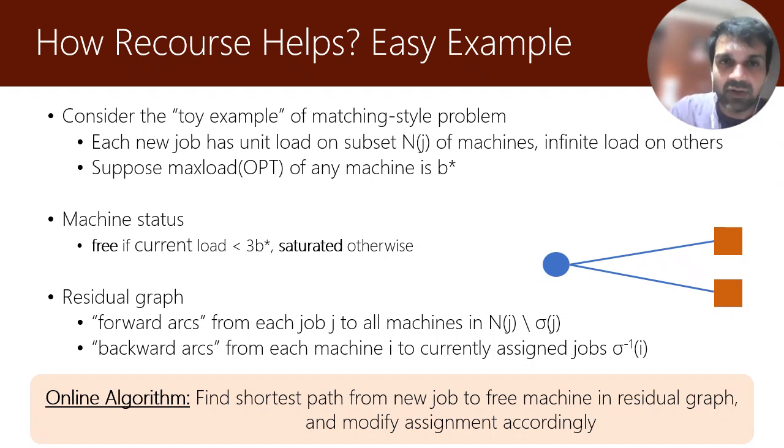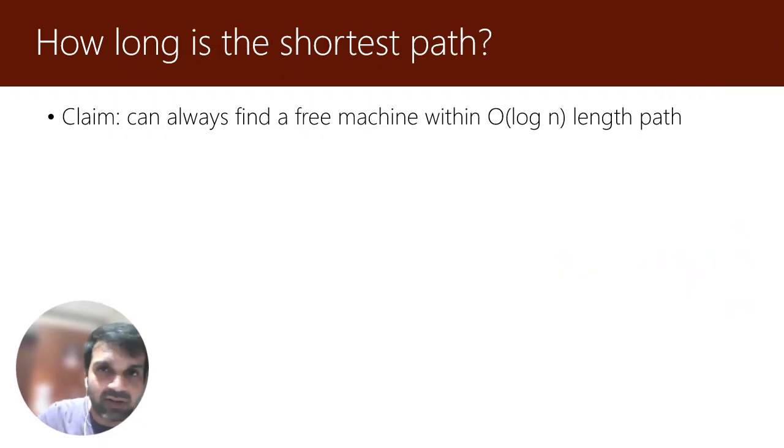So how much recourse will this get? Clearly, if we can find a reasonable solution, all machines will have a load of less than 3 B star, because we will never oversaturate a machine beyond a load of 3 B star. That's why we find the shortest path from a new job to a free machine, which has load less than 3 B star. So what's the total recourse? The claim is that we can always find a free machine within a length of order log n.